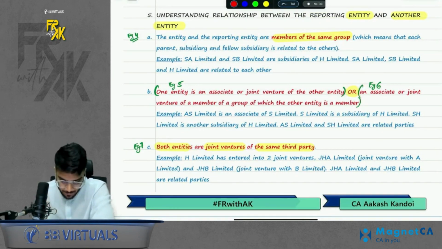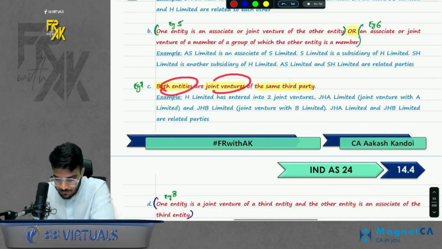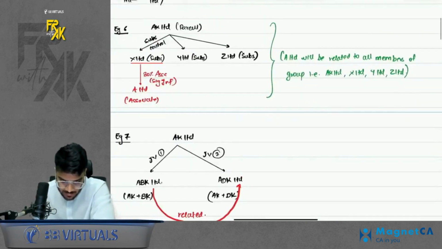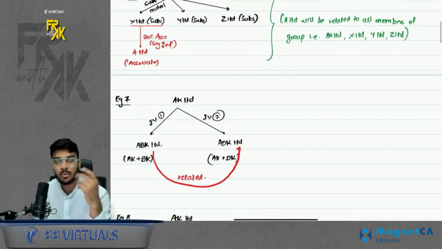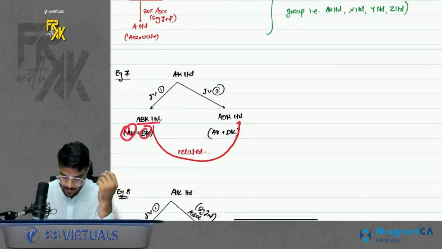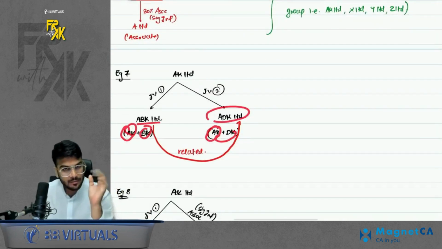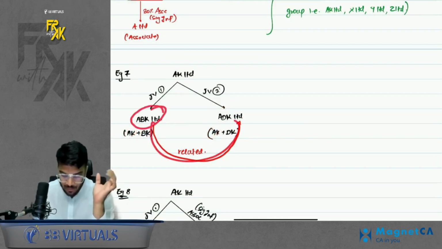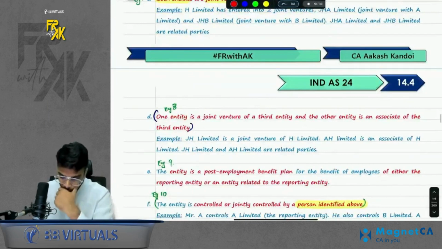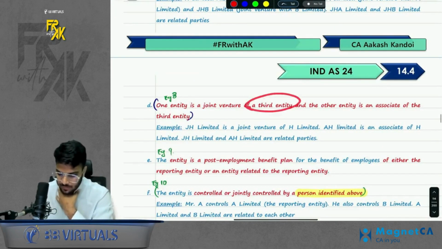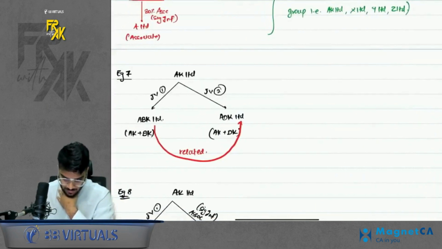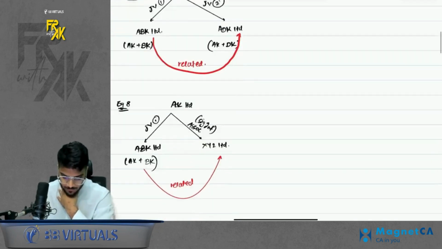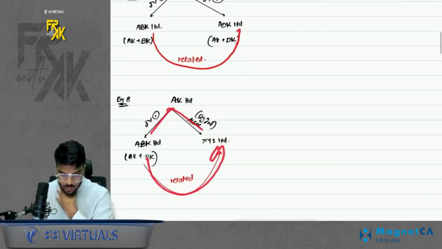Next, both the entities are joint ventures of the same third party. Let's say this AK Limited entered into two joint ventures with two different parties. AK and BK formed ABK, AK and DK formed ADK. Okay, so the common party is AK. So that is why these two joint ventures will also become related. Next, one entity is a joint venture and the other is an associate. So if you have one joint venture and one associate, these two will also become related.